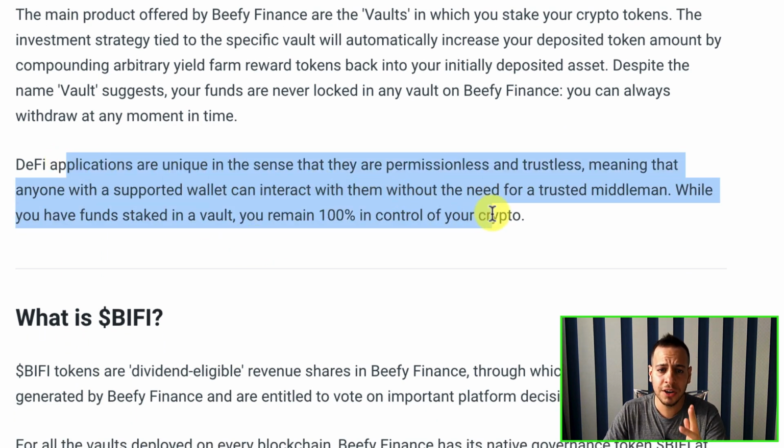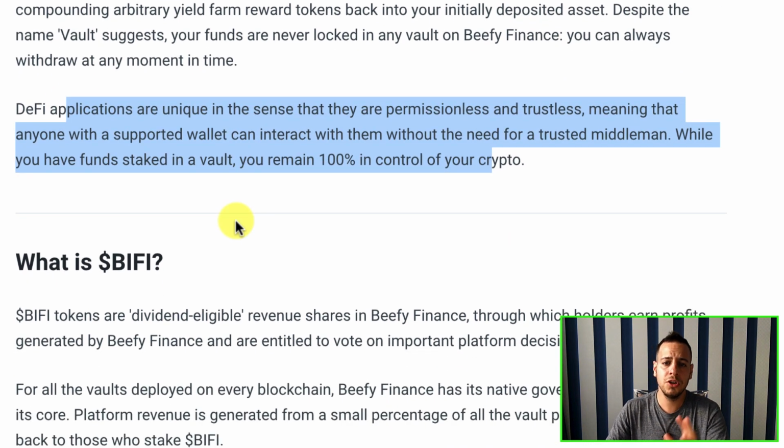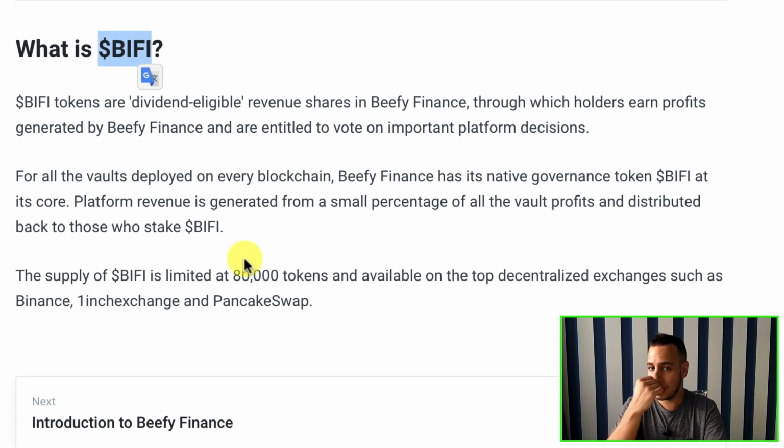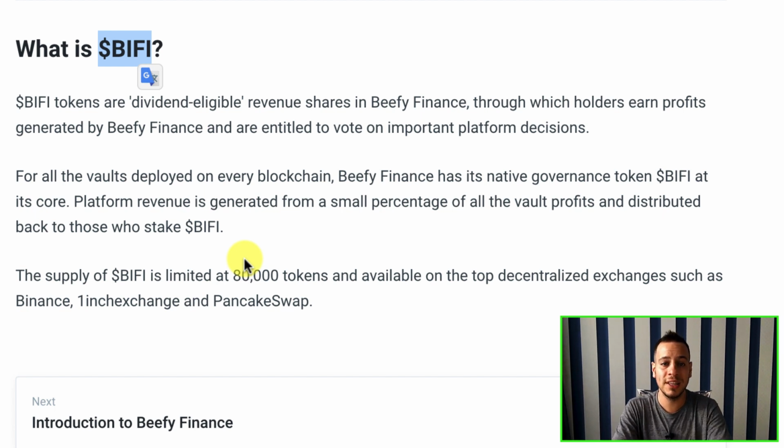Alright, so here they mention that you are 100% in control of your crypto. It doesn't mean that the funds are locked. You can take them out anytime. They also have the native Beefy token, which is the token that stands behind the platform. We are not going to talk about the tokenomics and where it gets its value from, but if you're interested, please let me know in the comments and I will make another video about the Beefy token.